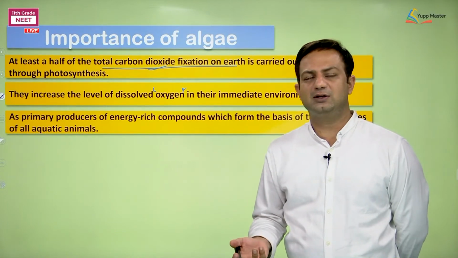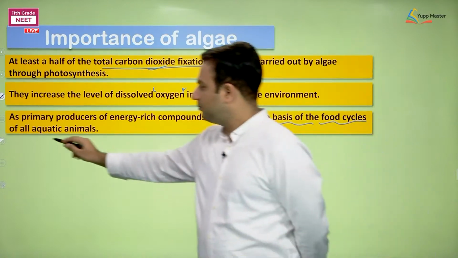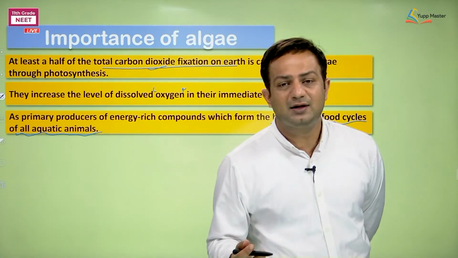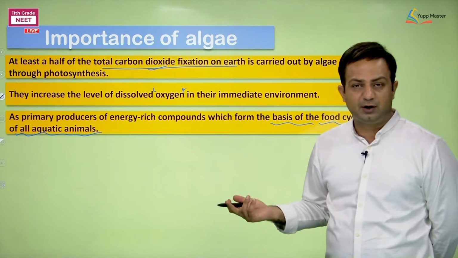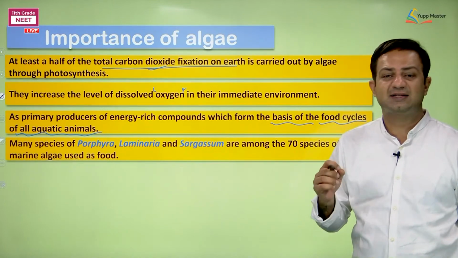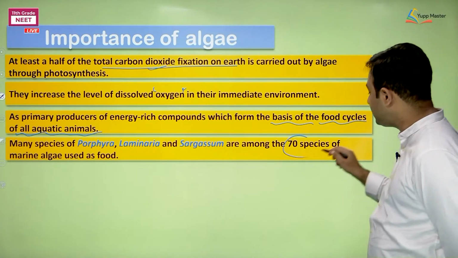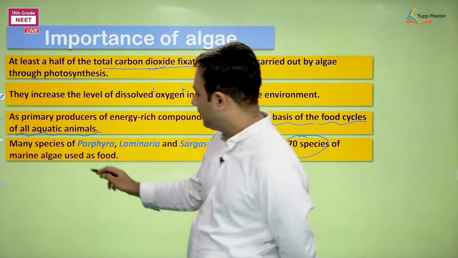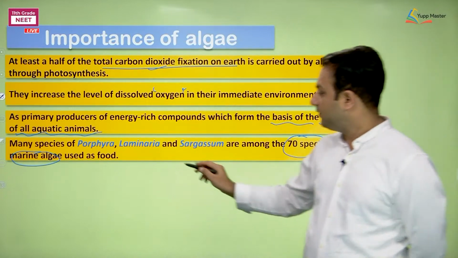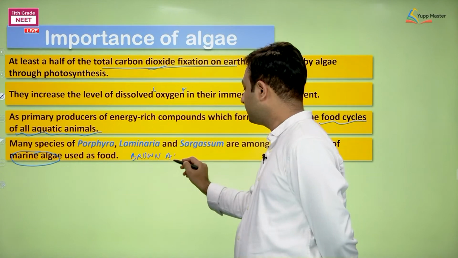Why only marine organisms? It is for us as well. Clear? We are saying even human beings are also using algae as food or fodder, right? So here is the thing, many species of Porphyra, Laminaria, Sargassum are among the 70, remember 70 species of marine algae, marine, not freshwater. When we are using them, we are saying the brown algae are of good nutritional quality.